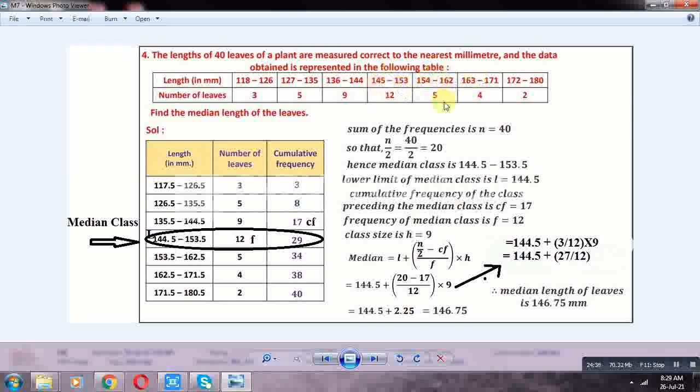Okay, first take 3 columns: class intervals (length in millimeters), number of leaves as frequency, and cumulative frequencies.